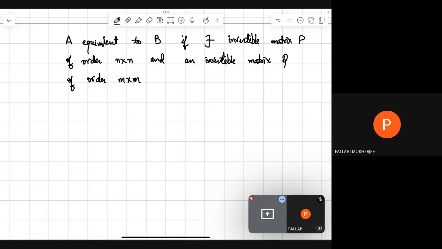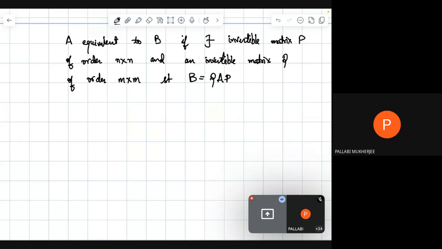So basically there will be two invertible matrices, but P and Q may be of different dimensions. One is n by n and another is m by m, such that B is equal to QAP. Okay. So this is the definition of equivalent matrices.